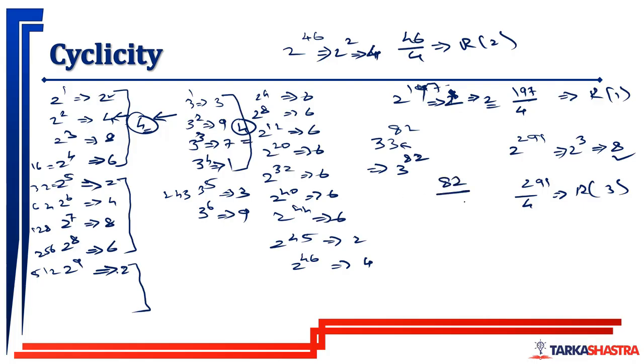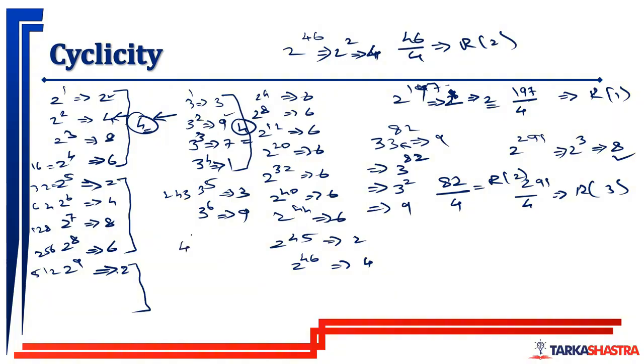Cyclicity of 3 is 4. So as soon as we get the cyclicity of 3 as 4, we do 82 by 4. Remainder is 2. So last digit of 3 raised to 2 will be the same as last digit of 33 raised to 82, which is nothing but 9. So 33 raised to 82, last digit will be 9.